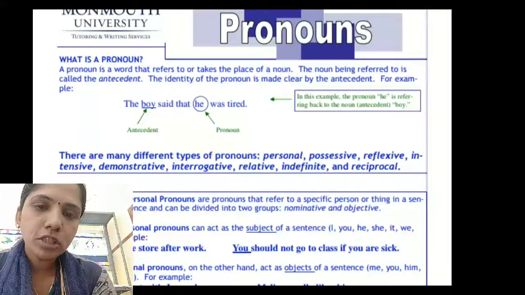Hello everyone. Today we are going to learn pronouns.